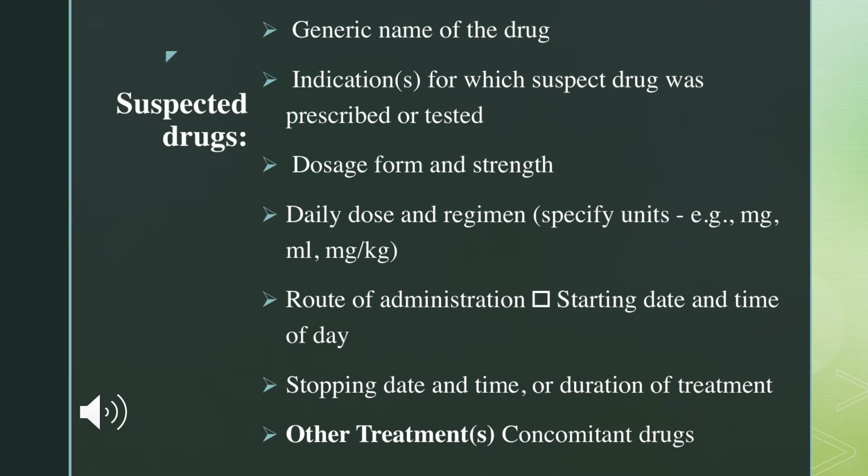The suspected drug information, with the drug which has developed that particular adverse effect. The suspected drug generic name should be reported. What are the indications to prescribe that particular drug? What is the dosage form and strength used? What is the daily dose and regimen that is being used? What is the route of administration that is prescribed?